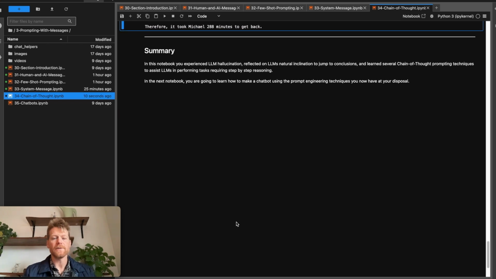So to summarize, in this notebook, you got to experience LLM hallucination. Hopefully you had a chance and enjoyed reflecting on how hallucination makes a lot of sense given how LLMs are constructed and what they're designed to do. In addition, you learned several different ways to approach chain of thought prompting techniques to assist LLMs in performing tasks that require step-by-step reasoning. In the next notebook, the final notebook of this section, we're going to leverage explicit message use to create a simple chatbot. And it's going to be a lot of fun. So we'll see you there.